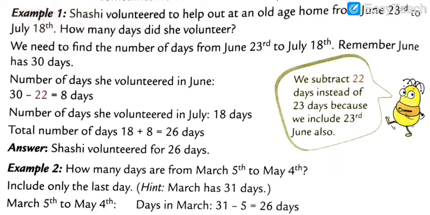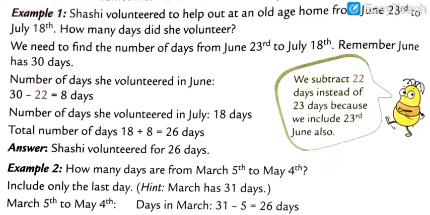In June, 30 days will come. In July, 31 days. So the number of days she volunteered in June: 30 minus 22, because she started from 23rd June. So 30 minus 22 is equal to 8 days.